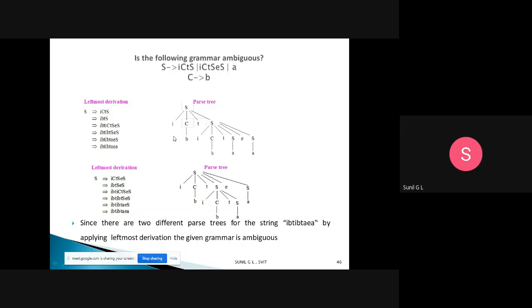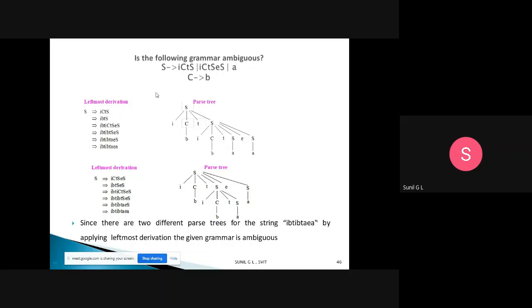When I combine the leaves of the tree, I will get the yield of the tree. That is nothing but a string, IBTIBTAEA. So this is one parse tree.